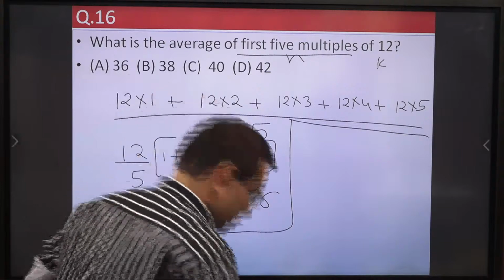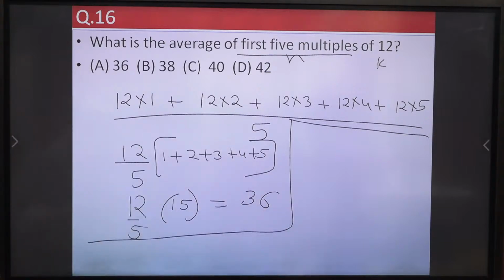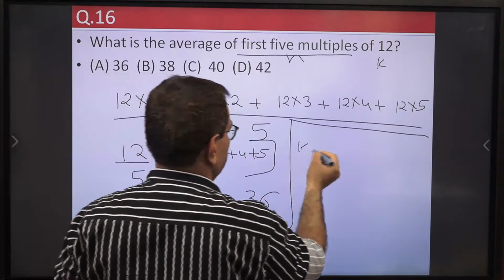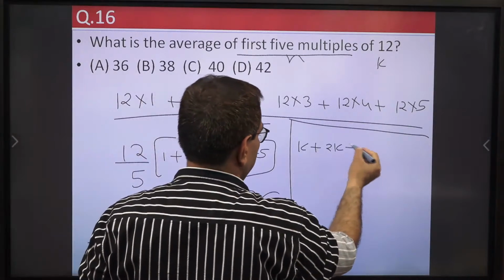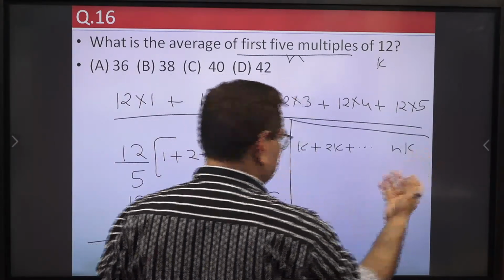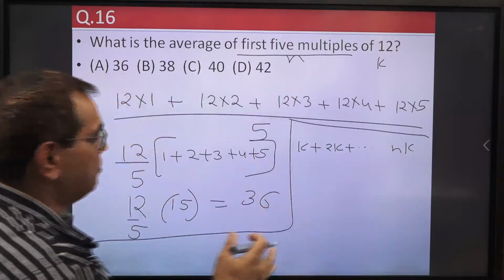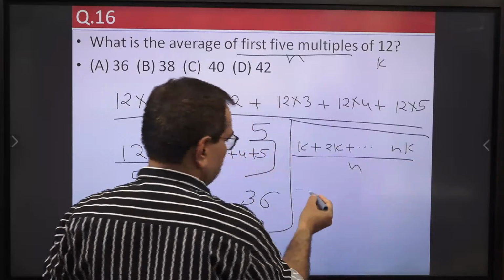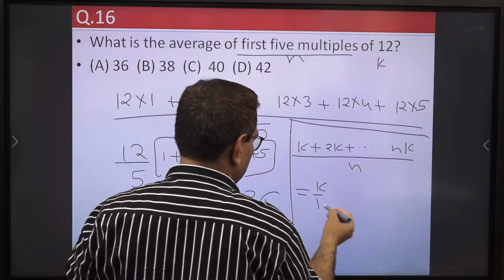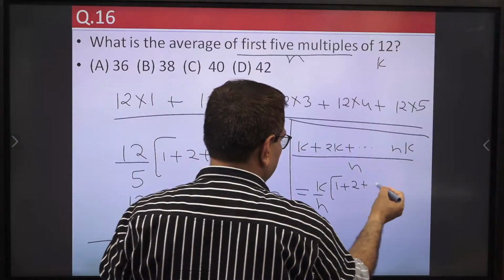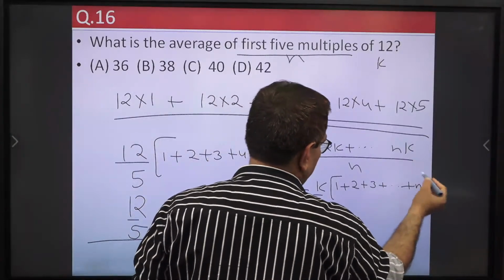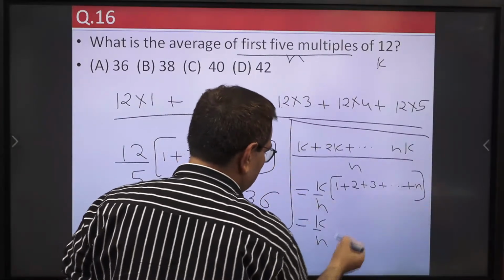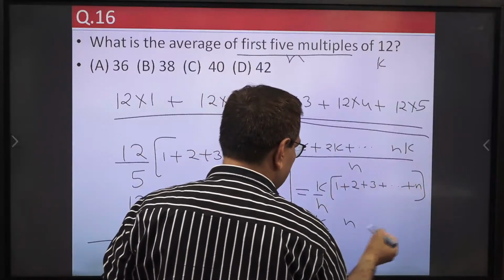So suppose you want to understand the concept. First multiple of k is k. Okay, then next one is 2k, 3k, 4k and nk. So this will be the sum of the numbers, sum of the first n multiples of k. Now divide by total number is n. So equal to k upon n into 1 plus 2 plus 3 plus dot dot dot plus n. So equal to k upon n into, now sum of first n natural numbers is n into n plus 1 upon 2.